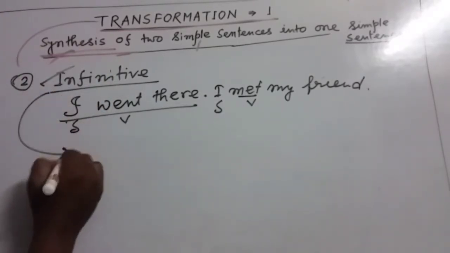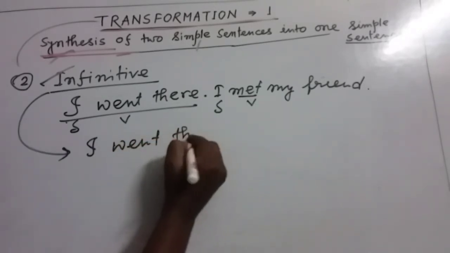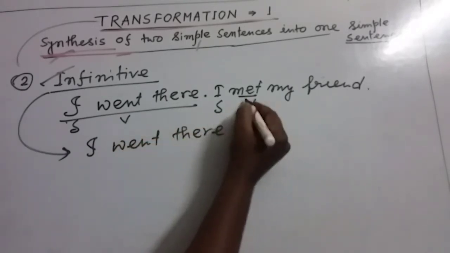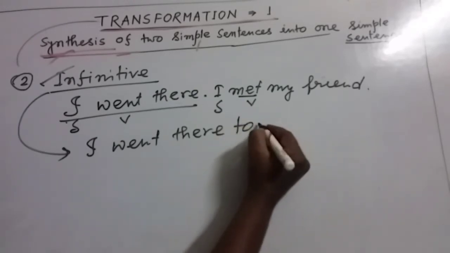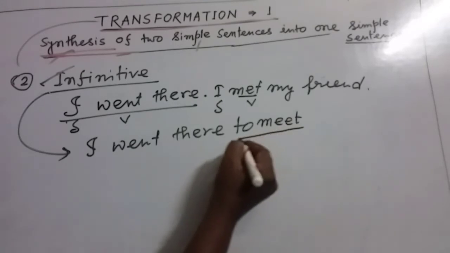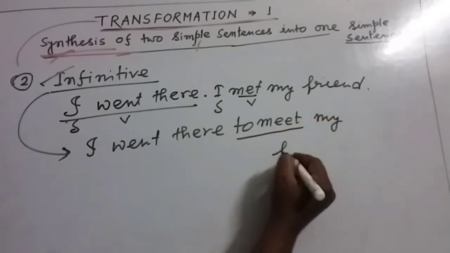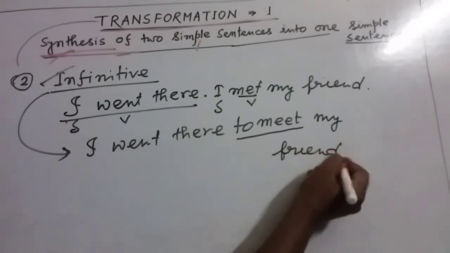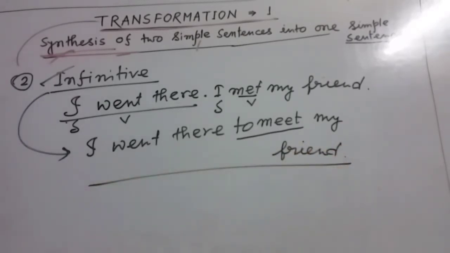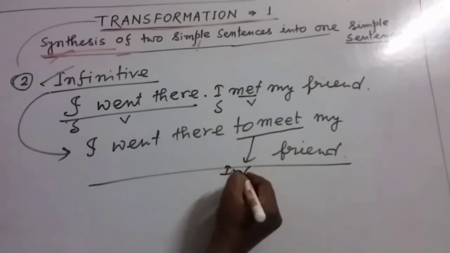And we can rewrite: I went there, then this infinitive to meet. We have to write down the present form, my dear friend, to meet my friend. In this way, we can rewrite the sentence: I went there to meet my friend. This is infinitive. This is called infinitive. Or you can say